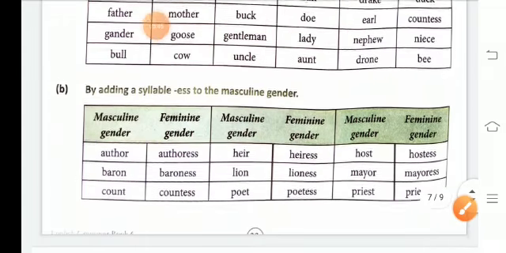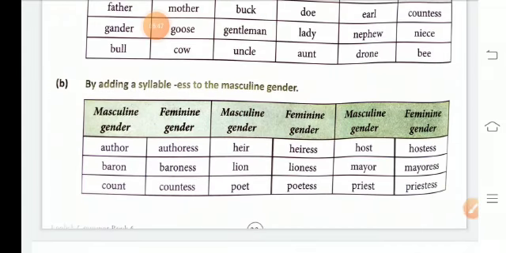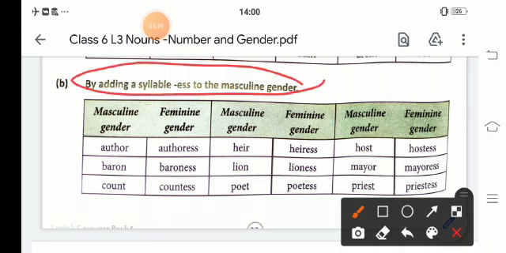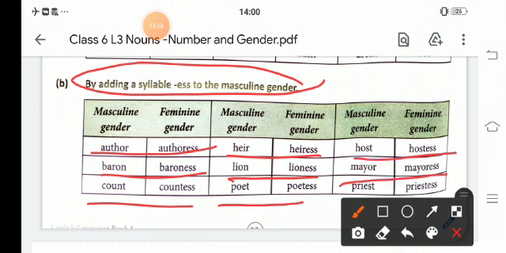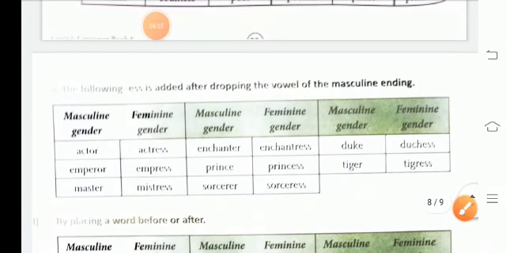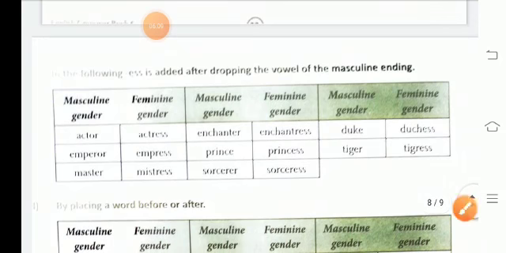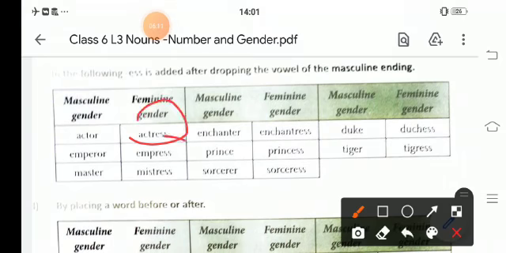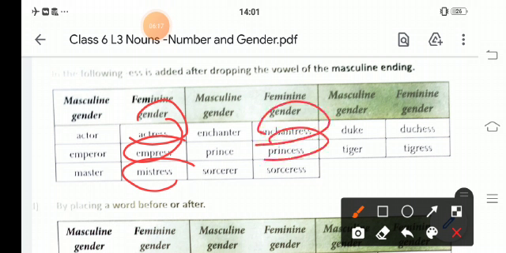So, by adding the suffix ess to a masculine noun: author, authoress, baron, baroness, count, countess, heir, heiress, lion, lioness, poet, poetess, host, hostess, mayor, mayoress, priest, priestess. Here, actor, actress, emperor, empress, master, mistress, enchanter, enchantress, prince, princess, sorcerer, sorceress, duke, duchess, tiger, tigress.